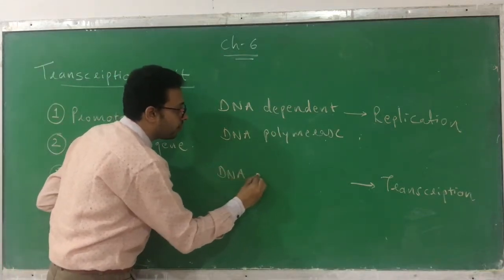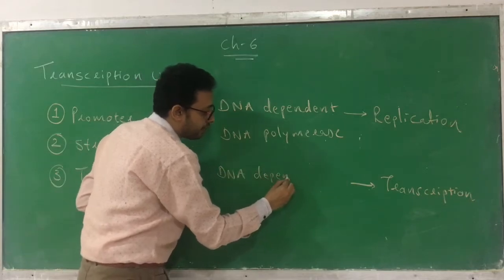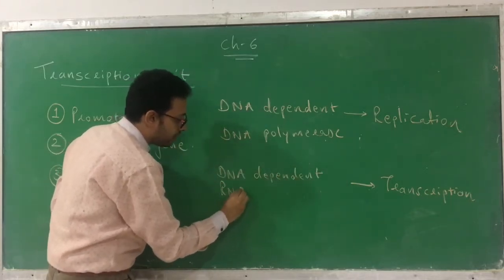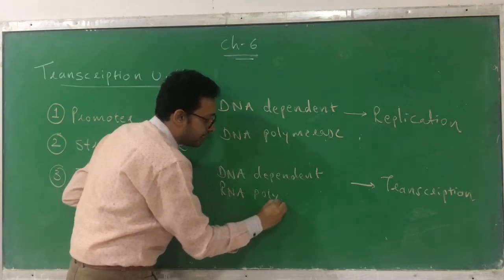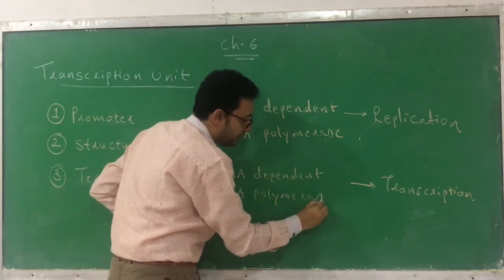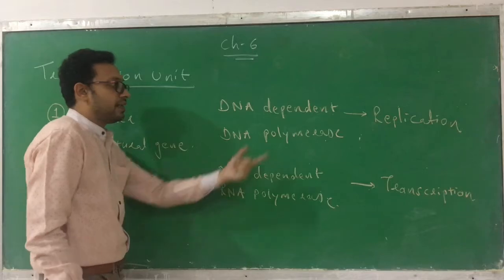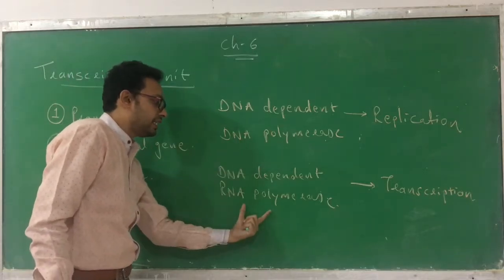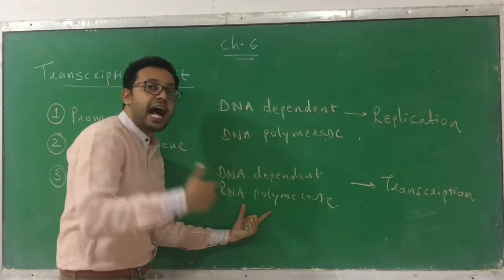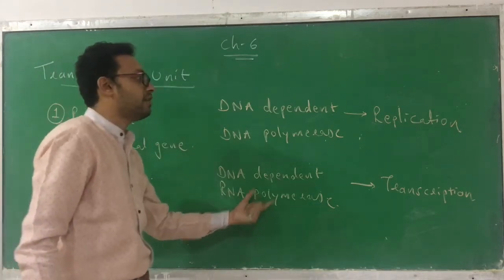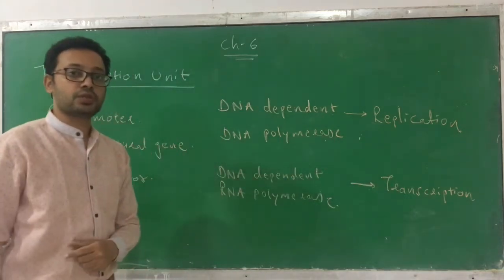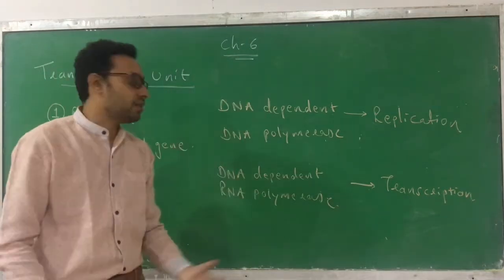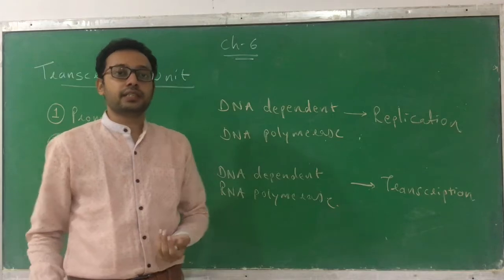Here the enzyme involved is DNA dependent RNA polymerase. In replication it is DNA dependent DNA polymerase. In transcription, DNA dependent RNA polymerase. This is the enzyme which is involved in the transcription process. That indicates that it is also an enzymatic reaction and it requires this enzyme.